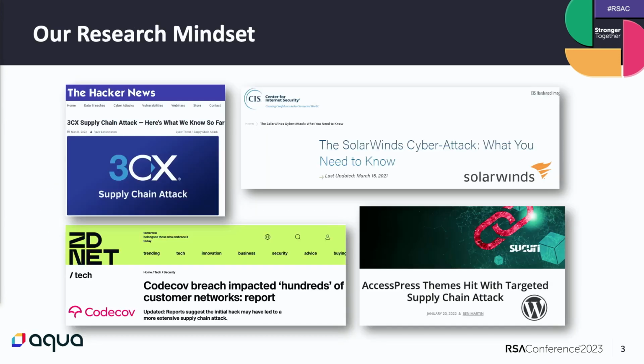Okay. So first, we'd like to start with our mindset for this research. Here in front of you, there are 4 famous articles about supply chain attacks. Each one of them had or could have had destructive effects. Now, each one of them has its own story behind it. Some began because of a secret exposed in a Docker image file. Other maybe because a developer was hacked. The possibilities are endless. We see all the time today publications of a malicious Python package was uploaded to PyPI. And this is a good thing. It's a good step to an aware community.